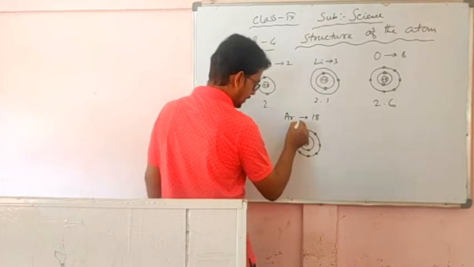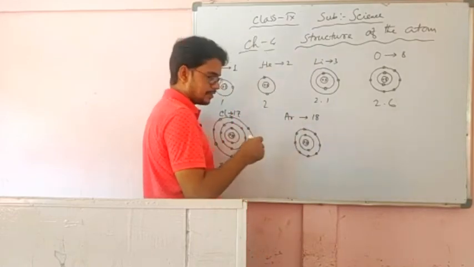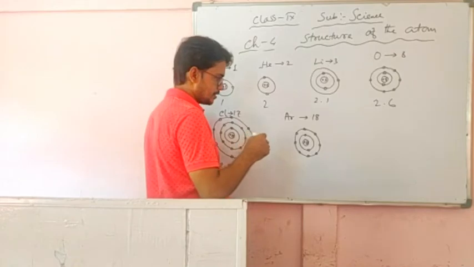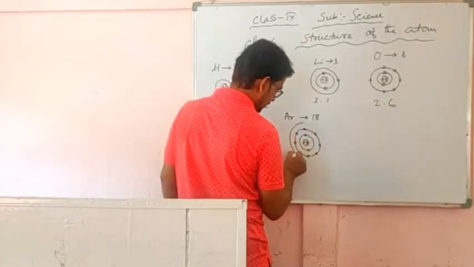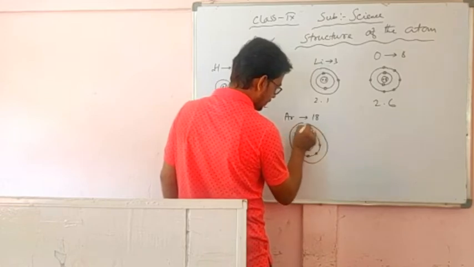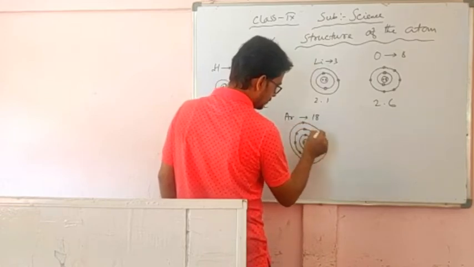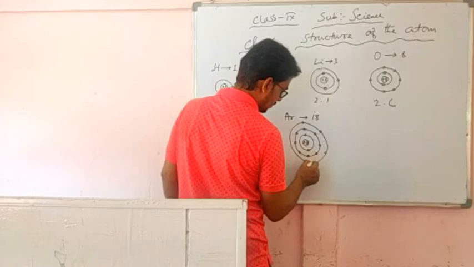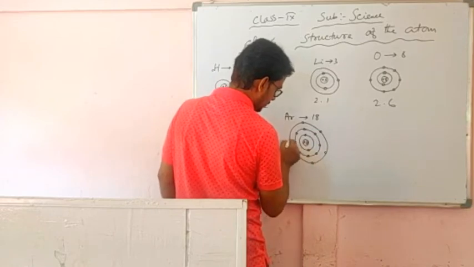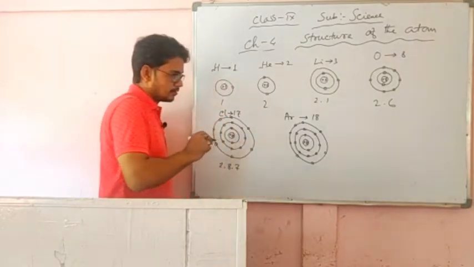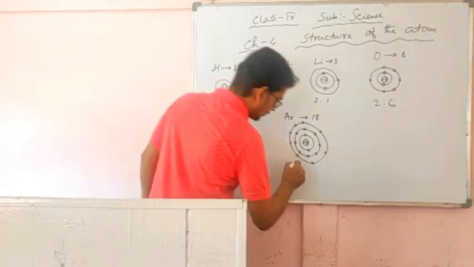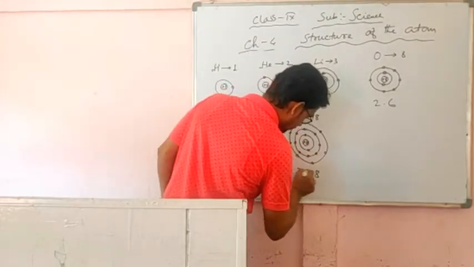In the third orbit the maximum number of electrons that can stay is 18. So 8 can stay easily because it is less than 18. So the electron configuration of argon we can write 2.8.8.